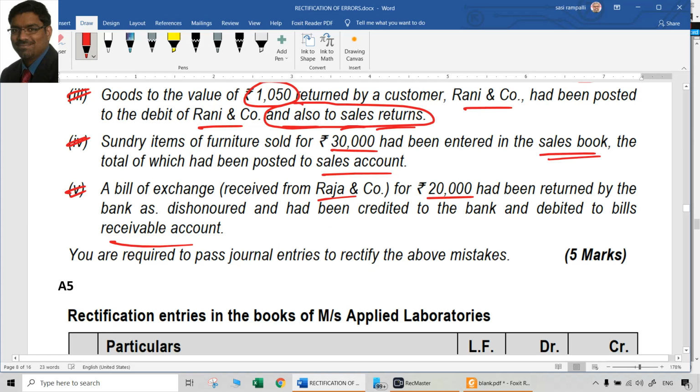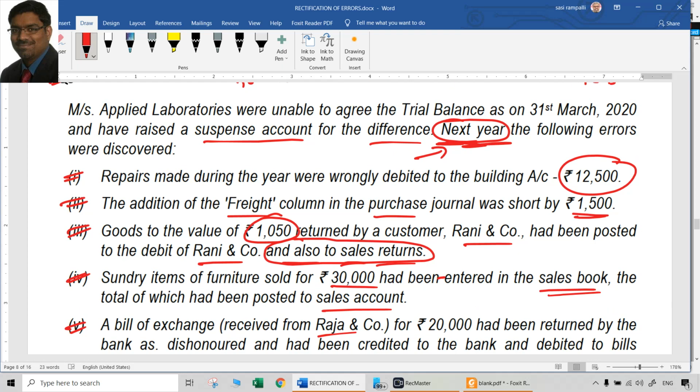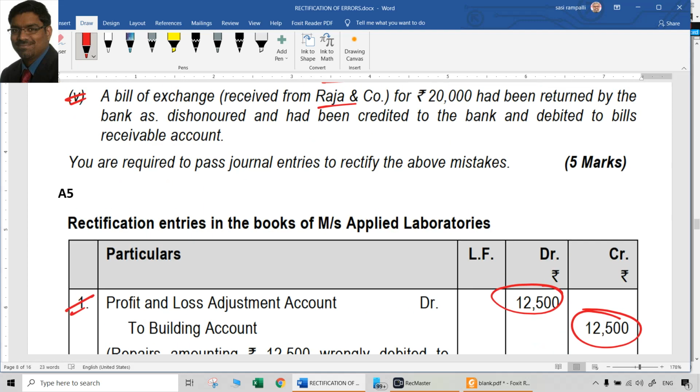That means whatever debit was earlier done to the bills receivable account has to be cancelled by crediting bills receivable account. So credit bills receivable account, guaranteed.